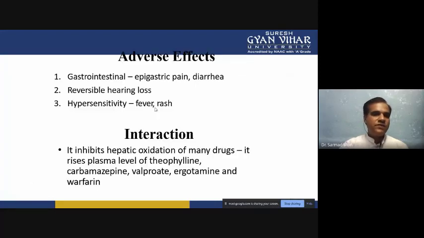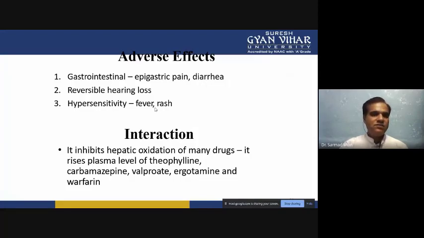Now adverse effects: gastrointestinal effects, epigastric pain, and diarrhea it will cause. Then reversible hearing loss is there if you take a higher dose of erythromycin. A sensitivity reaction will also be there and will produce fever and rashes.